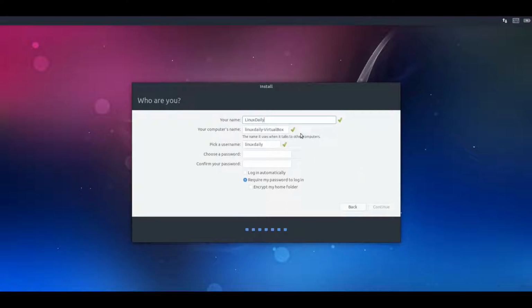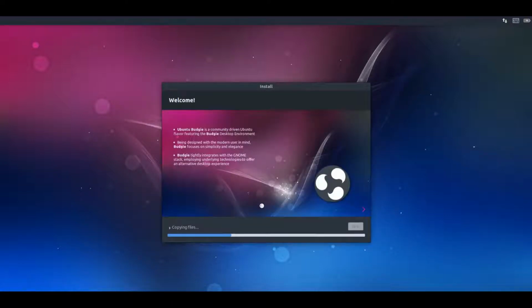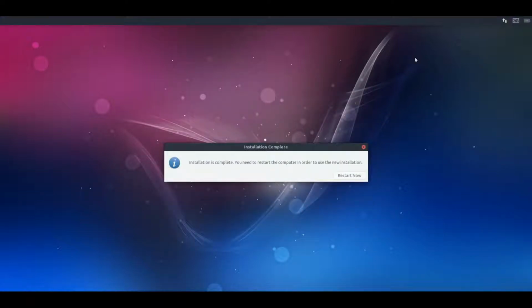This is a very similar install to Ubuntu with the Unity desktop. Type in a very secure password. And that all checks out. I'm not going to encrypt my home folder. I'm going to click continue. After this, it should just be copying files and running the install, so I'll just skip ahead because this might take a while. Alright, it looks like the installation is complete. We are going to restart.